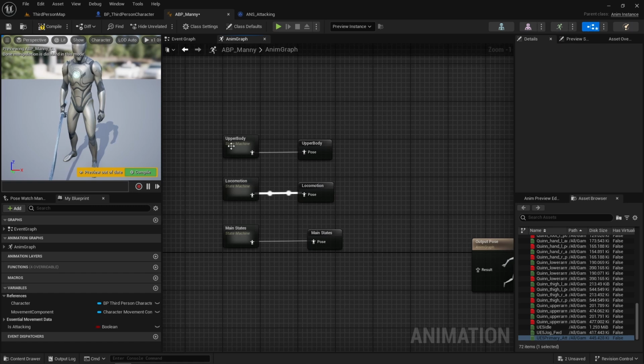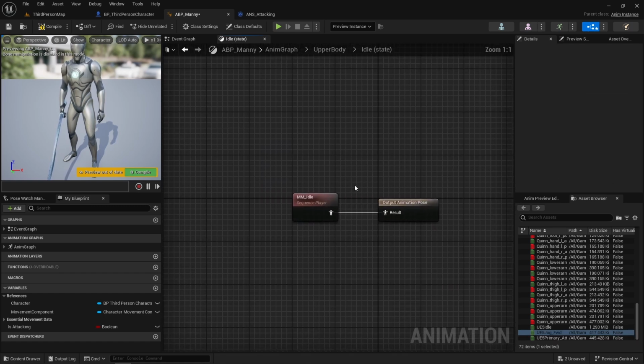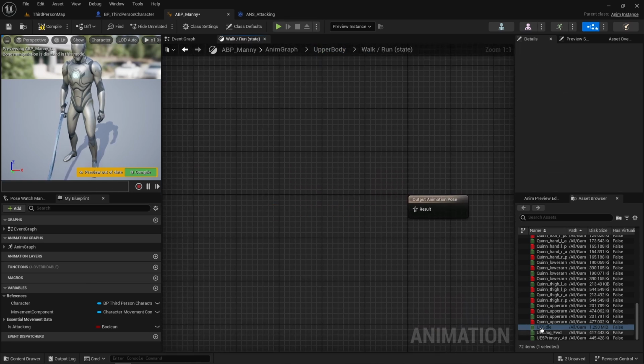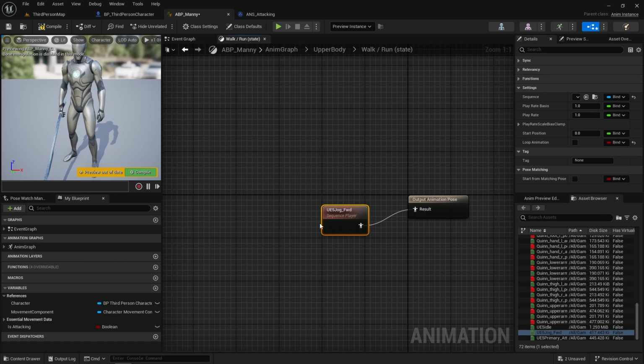When that's done, we can open up the upper body state and swap the idle animation for our idle with a sword, and then our walk run animation for our walking with a sword animation as well.